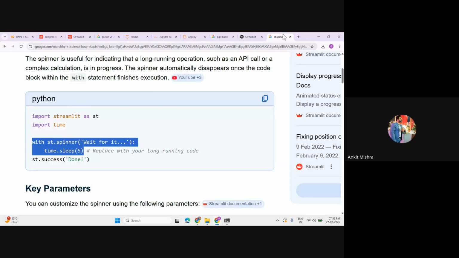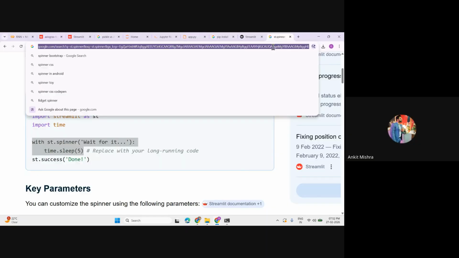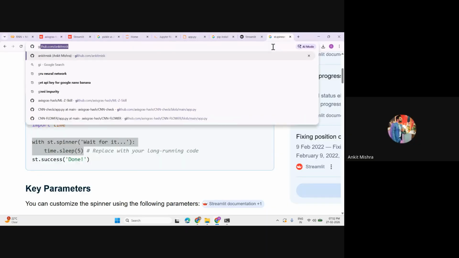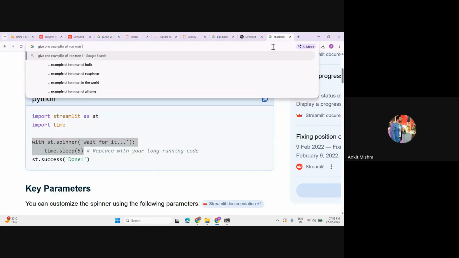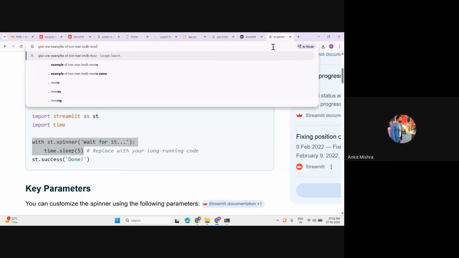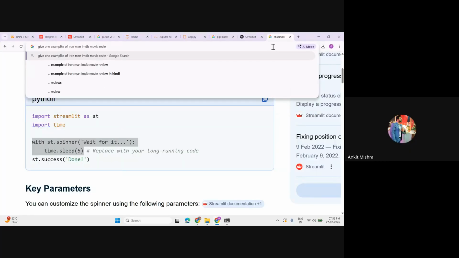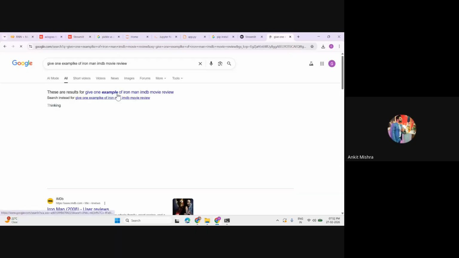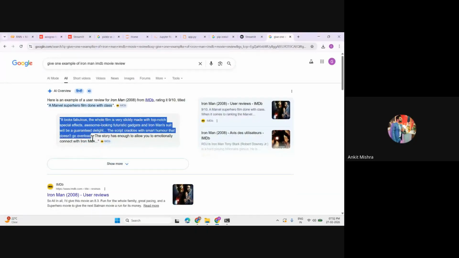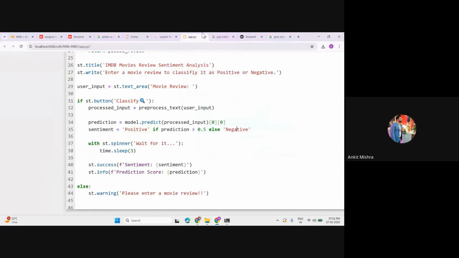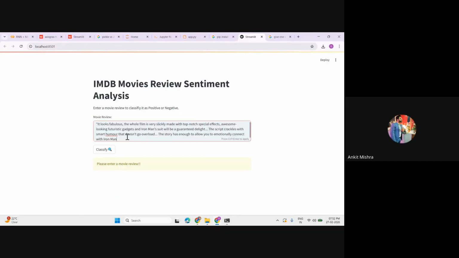and please enter the movie review. Okay. Now let's just simply go to Google and give one example of an Iron Man IMDb movie review. Okay, so it will give me one example of an IMDb movie review. It looks fabulous and something like this. So I'll just simply copy this one, and I just need to check the overall sentiment of this one. So I can simply copy and paste it here.